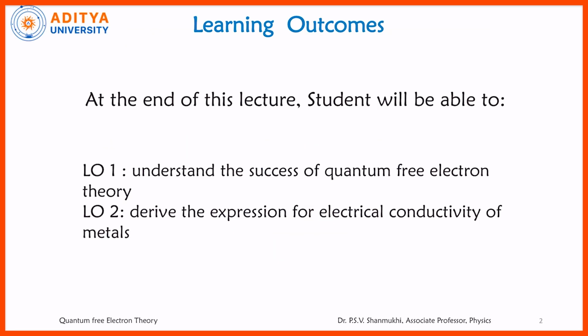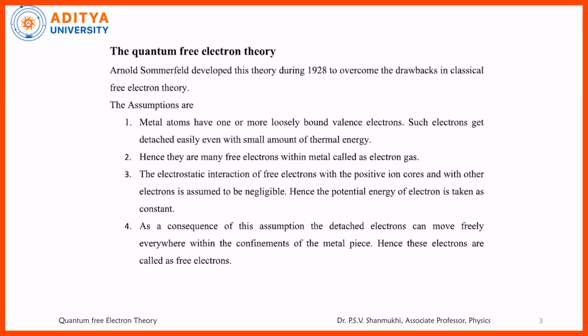At the end of this lecture, students will be able to understand the success of quantum free electron theory, and can also derive the expression for the electrical conductivity of metals. According to the quantum free electron theory, every metal contains a large number of valence electrons. Actually they are free electrons. Those electrons can move freely and randomly. The quantum free electron theory was proposed by Sommerfeld.